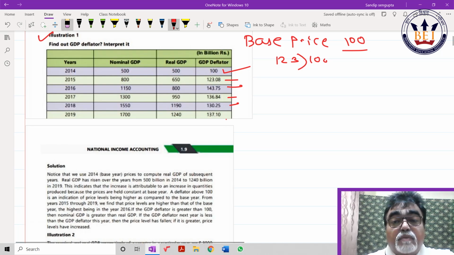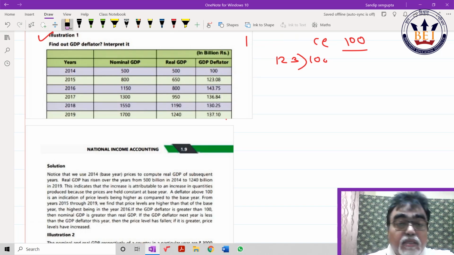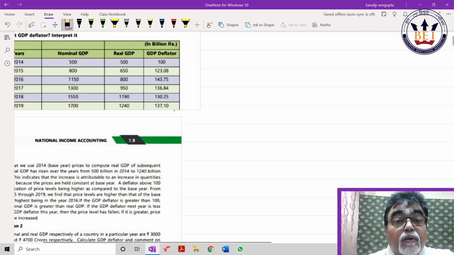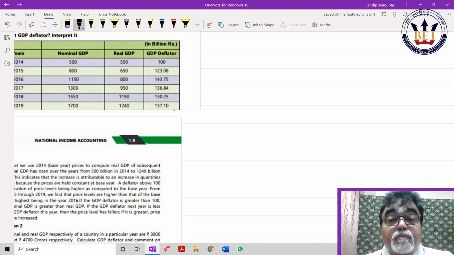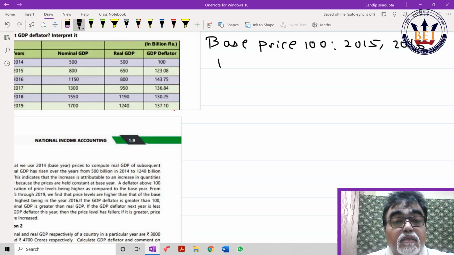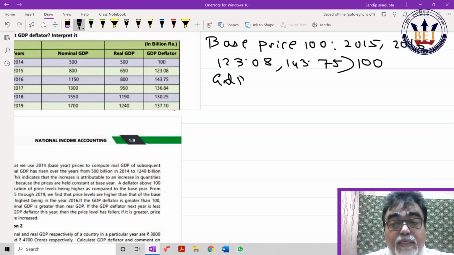So what would be my interpretation? Though the written answer is there, for your ready reference I am giving a small format. Base price 100, correct? 2015, 2016: 123.08, 143.75, greater than 100. So what is my conclusion? GDP deflator increasing.